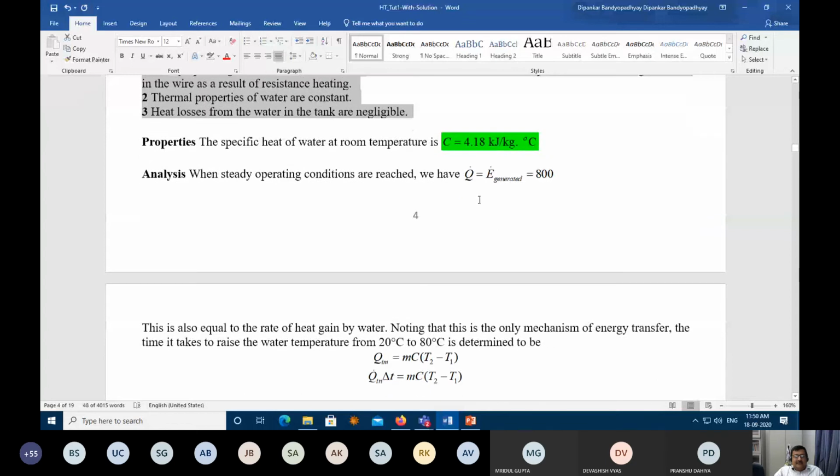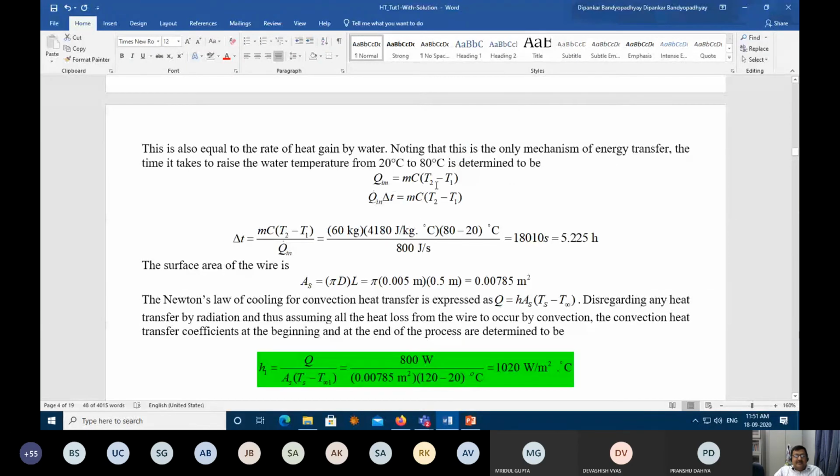So what is the analysis? You are saying that the rate of electrical energy generated is nothing but your rate of heat transfer. So Q dot is 800 watt. And then what is Q in? Q in is what? Q in, which is delta T, is mc into T2 minus T1, right? Then what did you do? Yeah, please explain now.